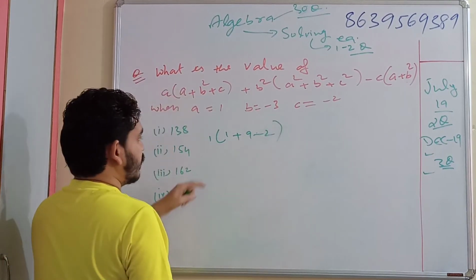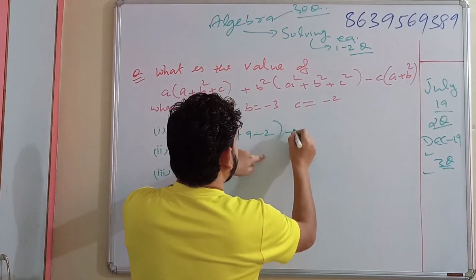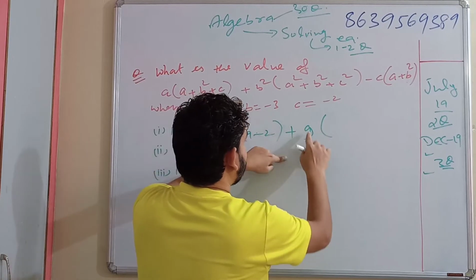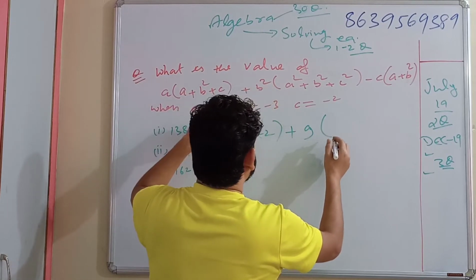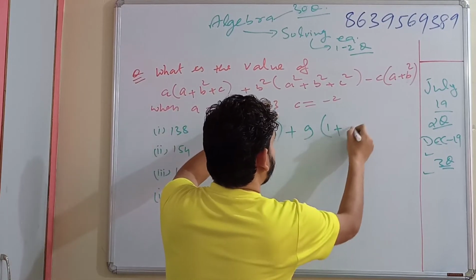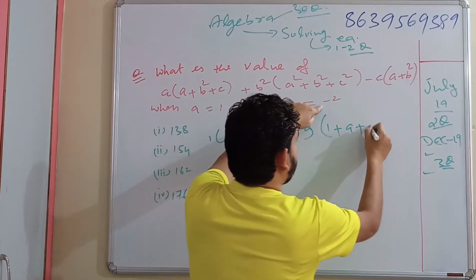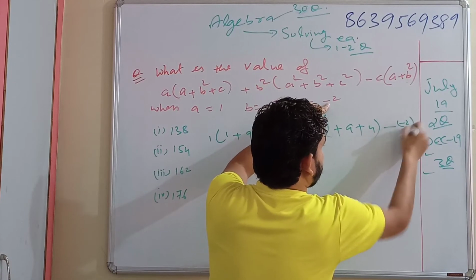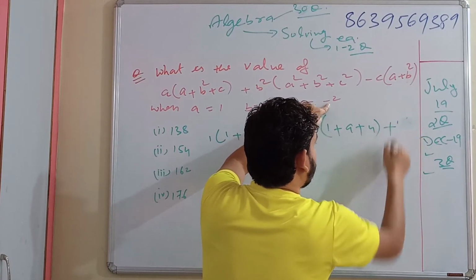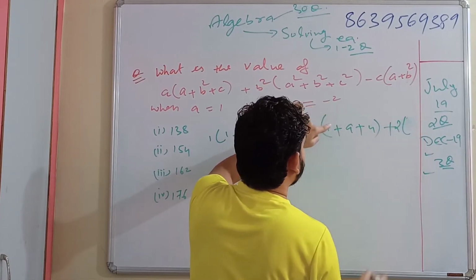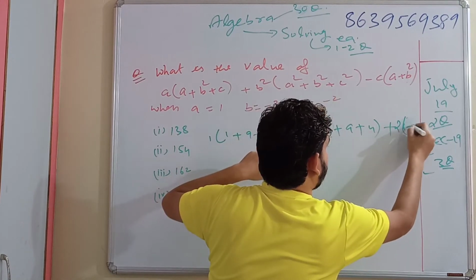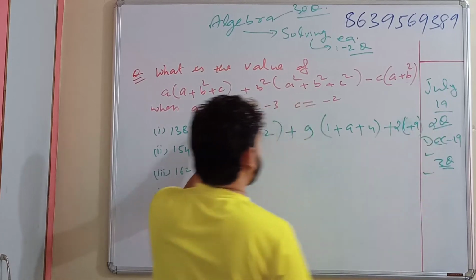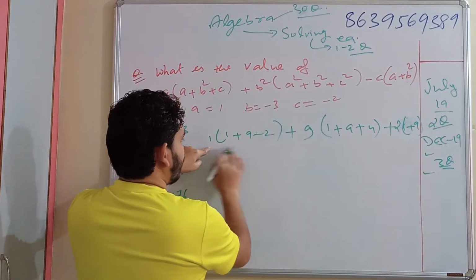Minus 2, then plus b square, that is 9, into a square. A square is 1 plus b square would be 9 plus c square would be 4 minus 2. Again this we can write directly plus 2 into a, that is 1 plus b square is 9. Then 1 will remain the same.